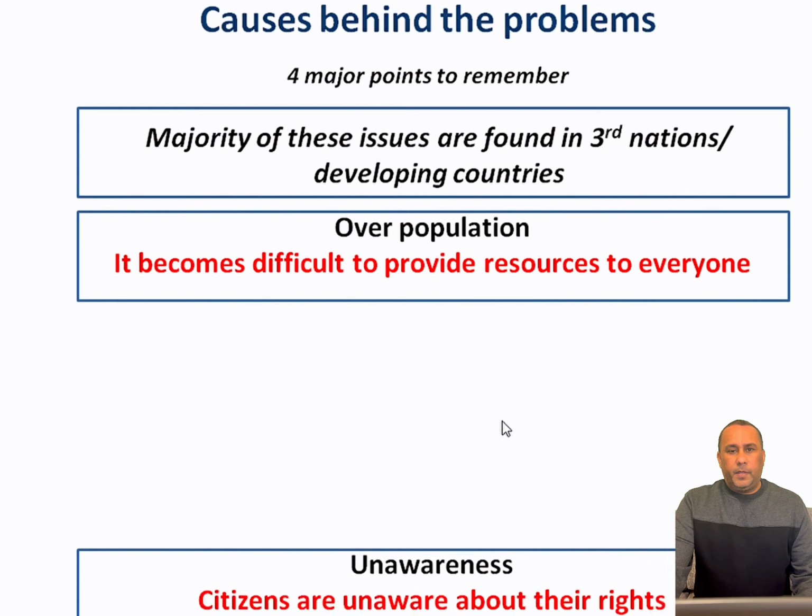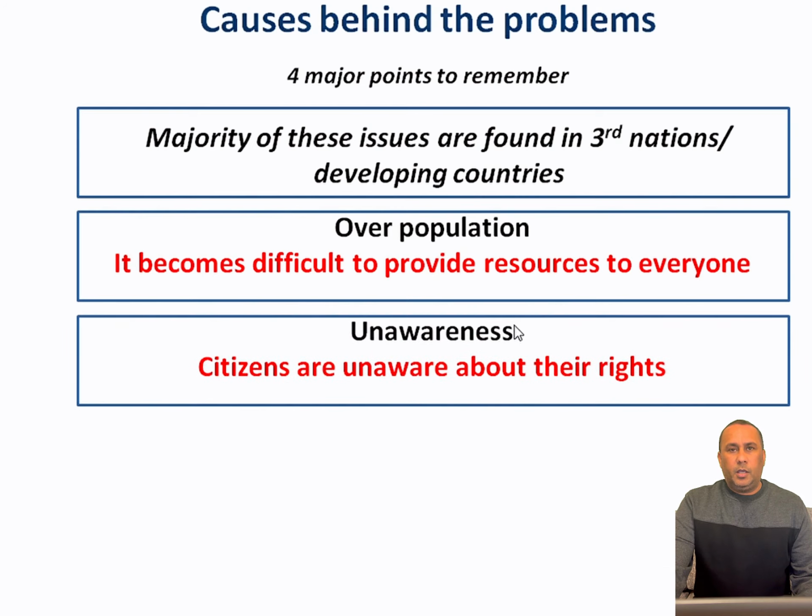Point number 3 is unawareness. Again, if you look at these issues very deeply, you will see that all these issues are happening because the citizens are unaware about these issues, or they are unaware about their rights, and they don't know what to do if they are facing these issues.